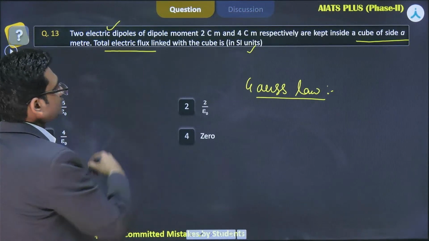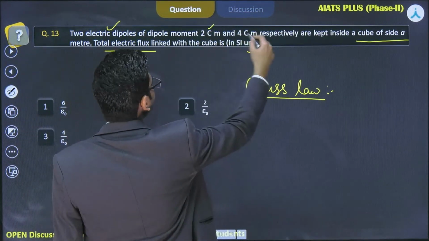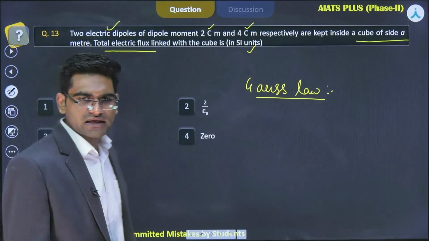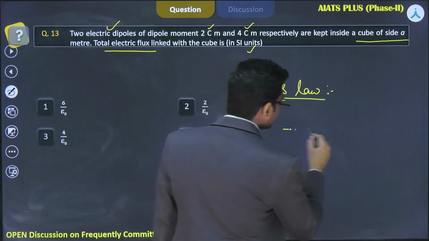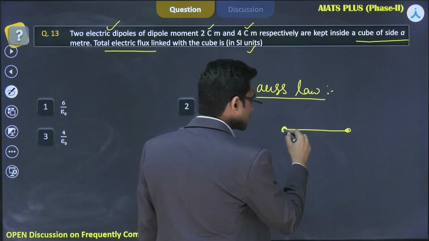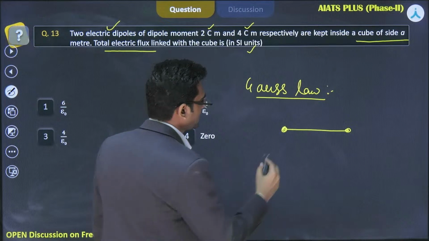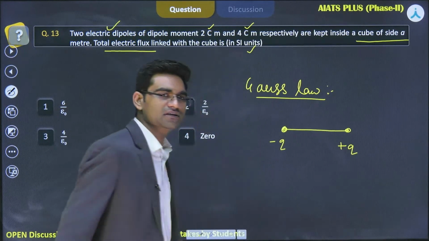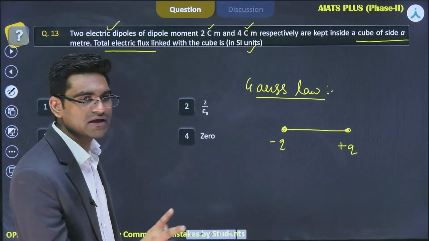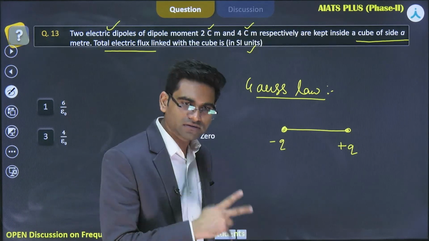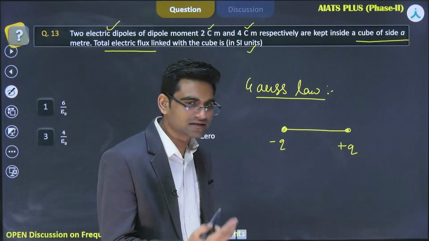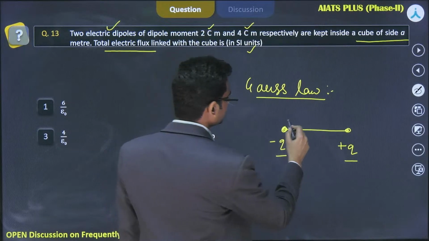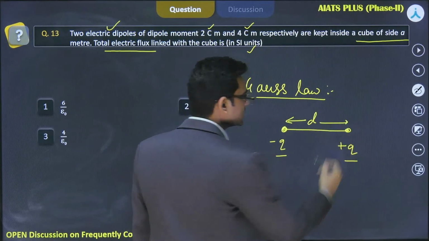So two electric dipoles are there. One is 2 coulomb meter and the other one is 4 coulomb meter. What is this electric dipole? Electric dipole means there are two poles here. There are two charges, and these charges have to be positive and negative. Okay, there are two charges equal in magnitude, opposite in their sign, right? So if one is plus q, the other one has to be minus q. And what about the distance between them? It is shown by d.